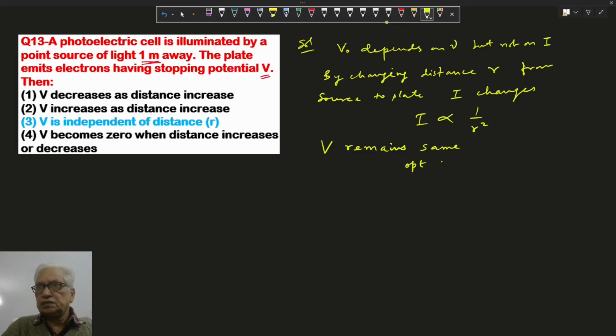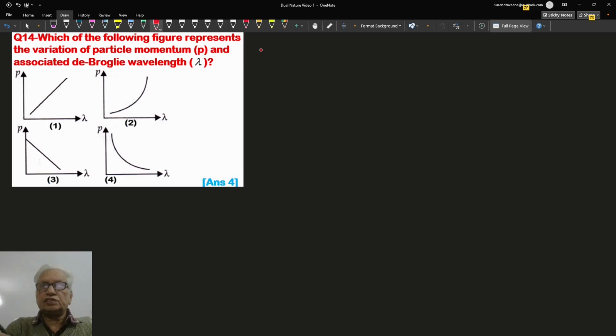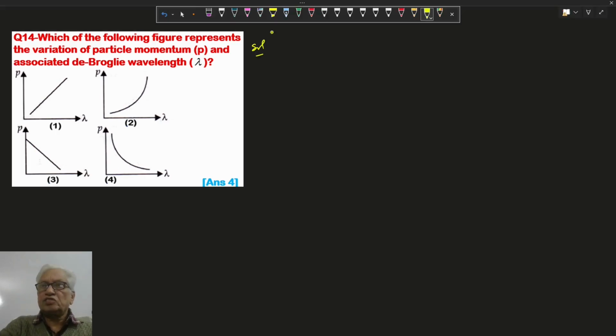Option 3 is correct. In this question, about the variation of particle momentum and the de-Broglie wavelength, we know the formula: the de-Broglie wavelength is given by h upon p, or h upon mv. So h is constant, and lambda is inversely proportional to p. It means the graph between p and lambda is an inversely proportional graph like this. So option